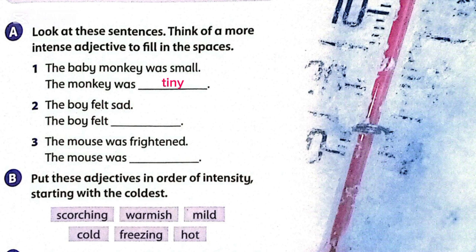Second one is the boy felt sad. So the boy felt heartbroken. Next sentence is the mouse was frightened. The mouse was terrified. Exercise B. Put these adjectives in order of intensity starting with coldest.